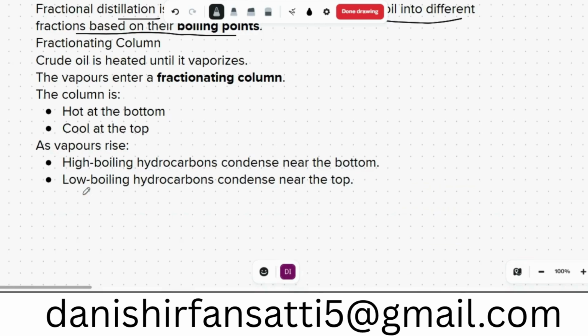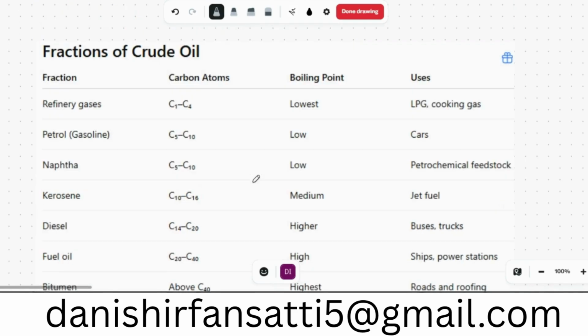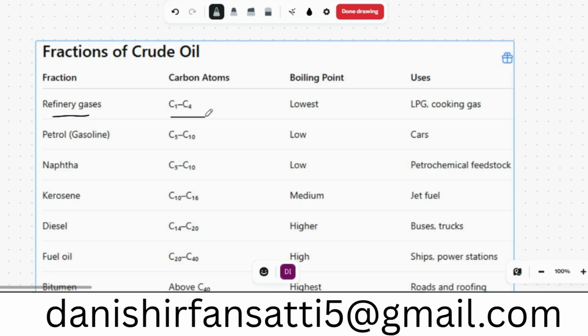Fractionating column. The vapors enter the fractionating column, hot at the bottom, cool at the top. High boiling hydrocarbons condense near the bottom, whereas low boiling hydrocarbons condense near the top. For example, refinery gases from C1 to C4 have the lowest boiling point, and are used as LPG and cooking gas. Petrol has carbon from 5 to 10.